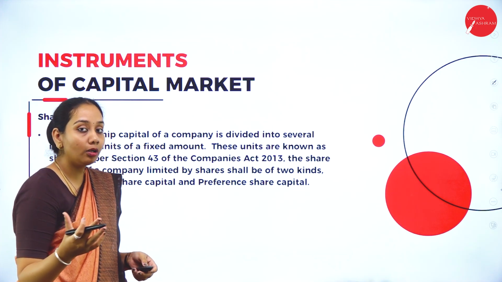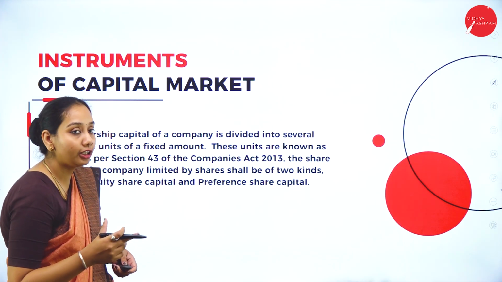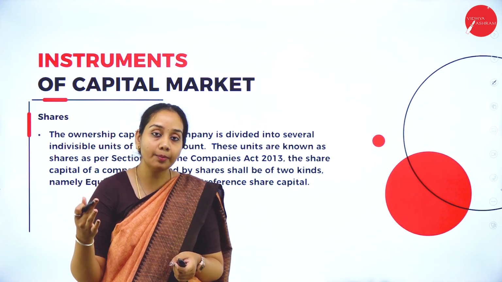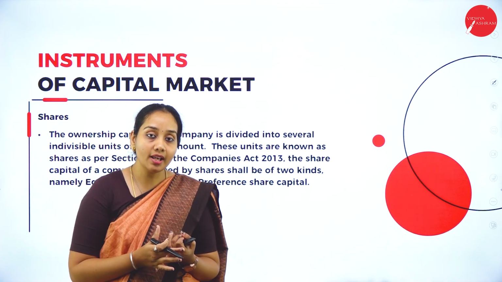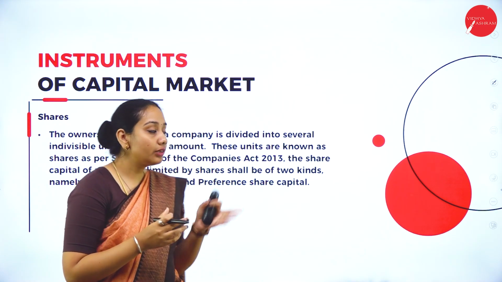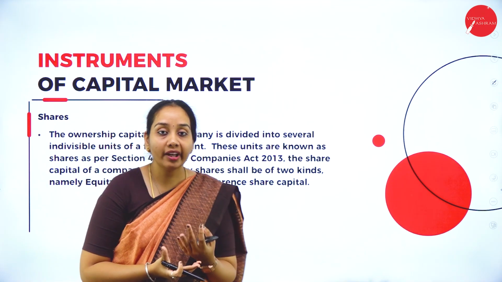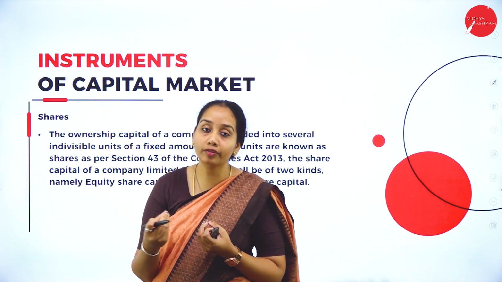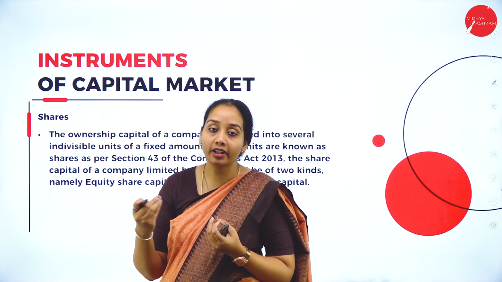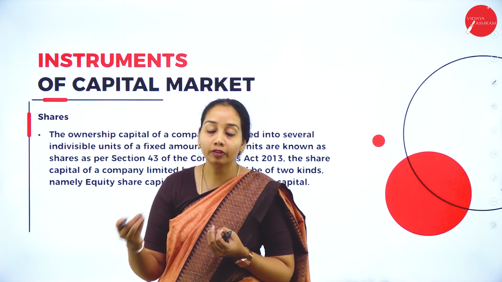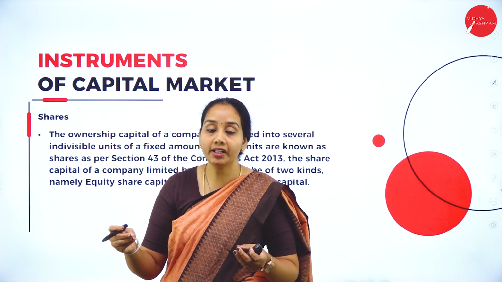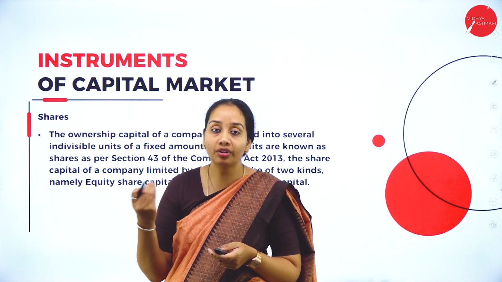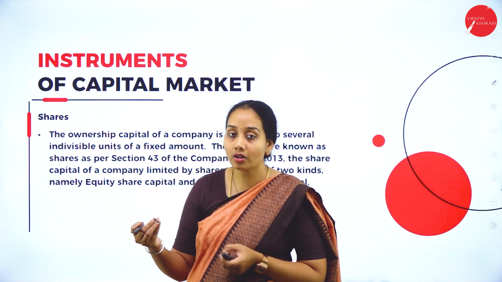Next we will talk about the instruments of the capital market. As I have told, the capital market consists of three types: shares, bonds and debentures. We'll talk about shares first. What do we mean by a share? A share is a unit of capital of a company which has been equally divided based upon the amount the company is going to raise. That is called a share.